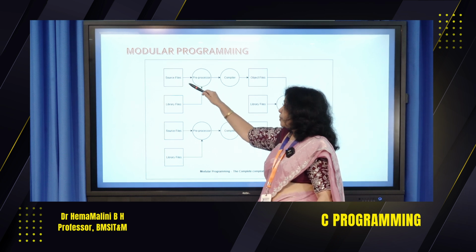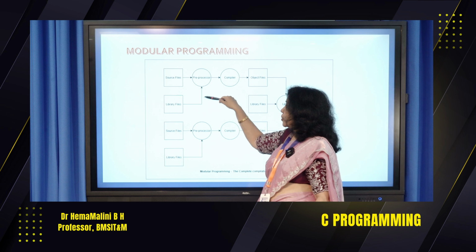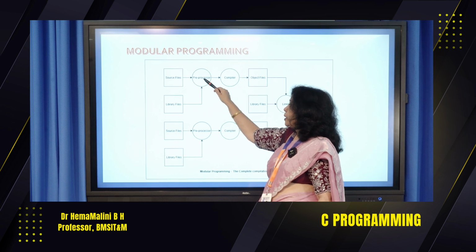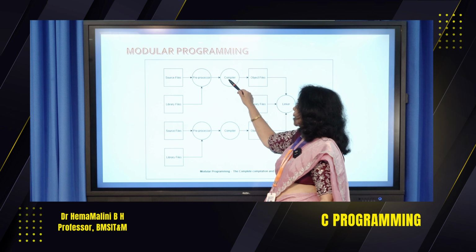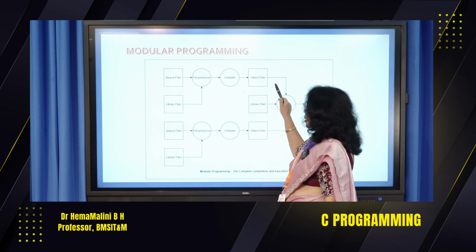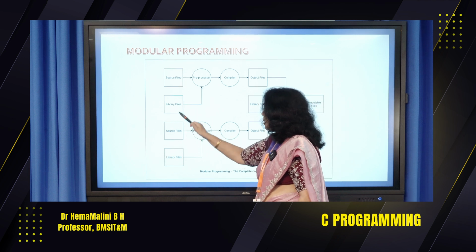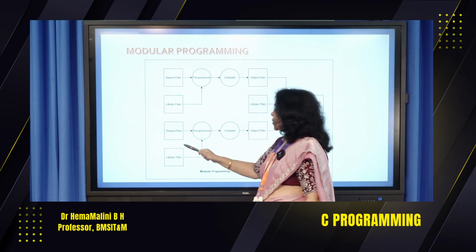The process remains the same. The source file and library file are both given to the preprocessor. The output of the preprocessor is given to the compiler. The compiler output goes to the object files.